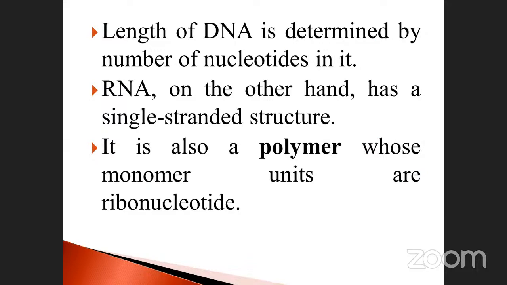RNA is single stranded. DNA is double stranded. They are polymers, more than one molecule. This is also very, very important. Sometimes they may ask the question, which one is a polymer? Polymers of monomer units are called nucleotides. The same components are repeated again and again. That's why it is called a polymer, whose monomer units are ribonucleotides.